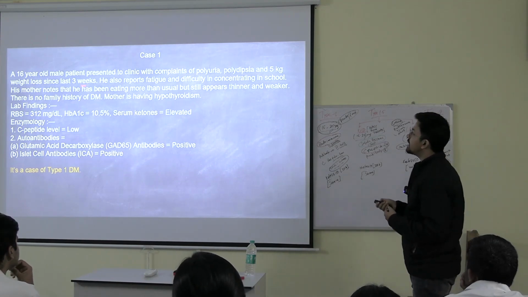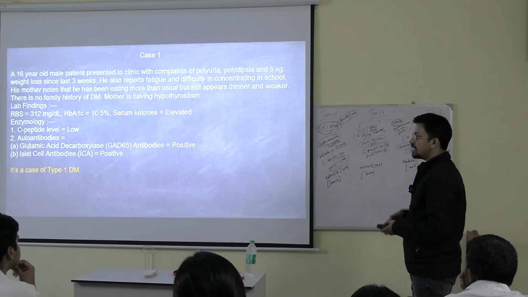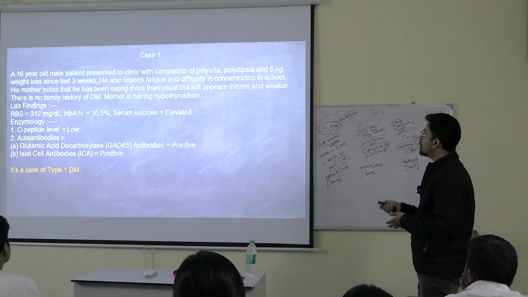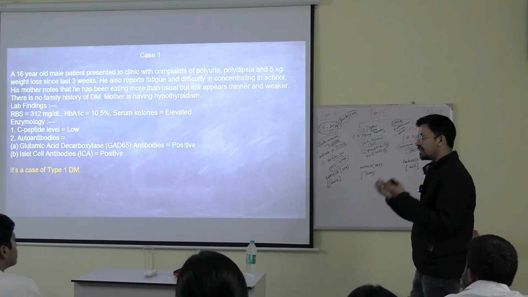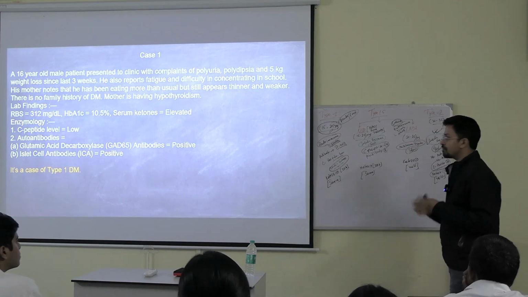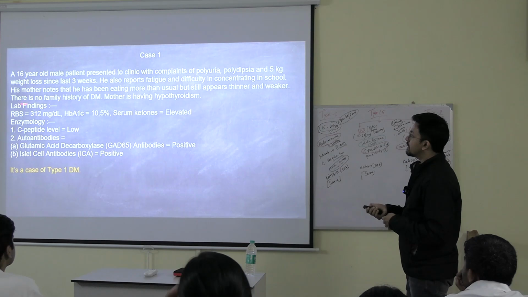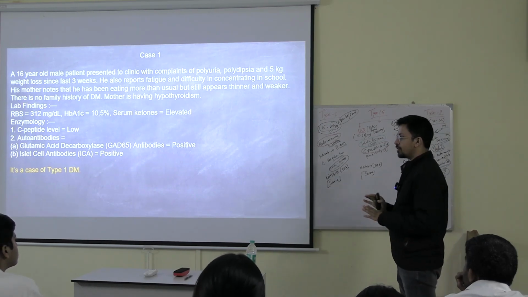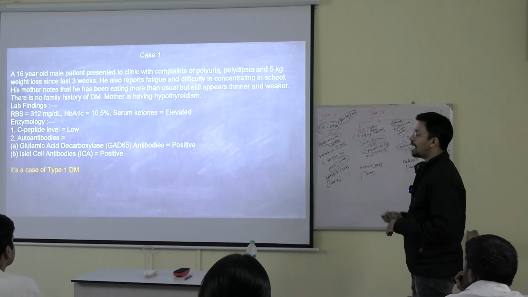His mother notes that he has been eating more than usual. He is eating more and more. Before he was eating less, right now he is eating more and more, but still appears thinner because whatever he is eating is not getting metabolized. Okay, and weaker. There is no family history of diabetes mellitus. Mother and father are completely fine, no history of diabetes, but the mother has hypothyroidism.